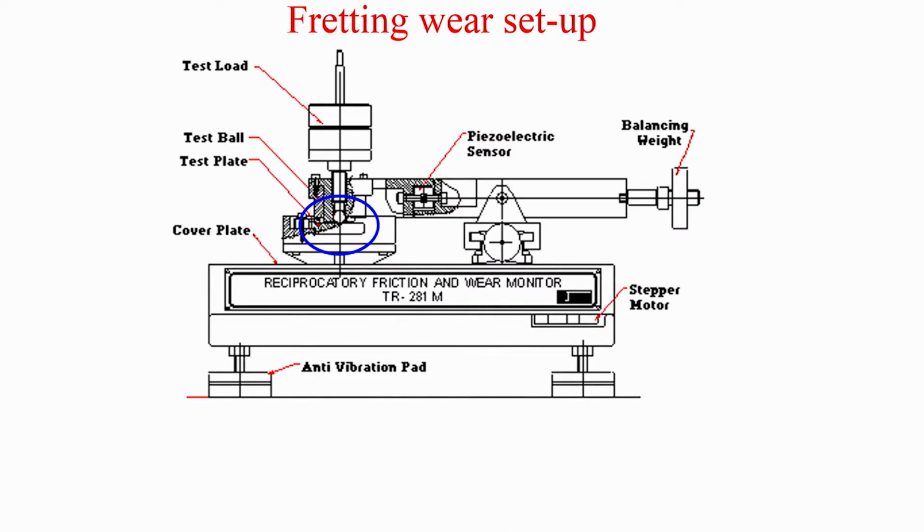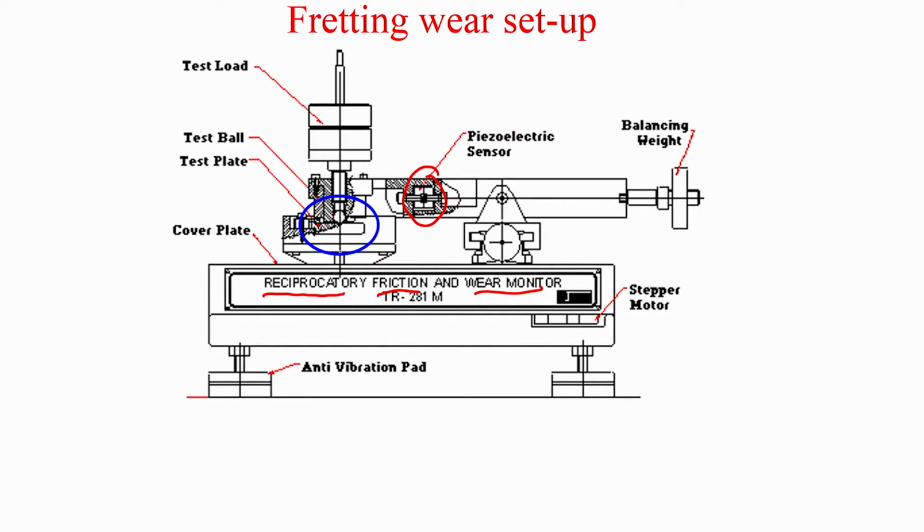Now, this is the fretting wear test that our group has used before, and essentially this is a reciprocatory friction and wear monitor. It has a piezoelectric sensor here, which is used to record the frictional force.